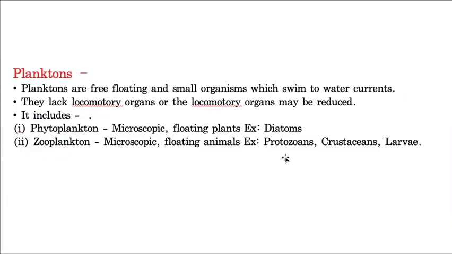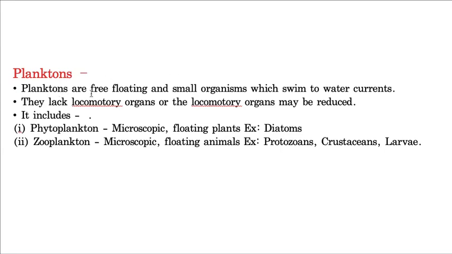Now, one more topic, that is planktons. Planktons means they don't have any locomotory organs, but still they exhibit movement. How? By the water currents. That means where the water goes, in that particular direction only they are able to swim. But individually by themselves they don't have any sort of locomotory organs. So locomotory organs are not there, but still they are able to move.